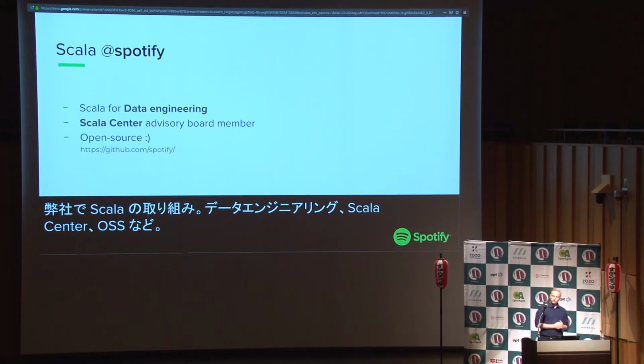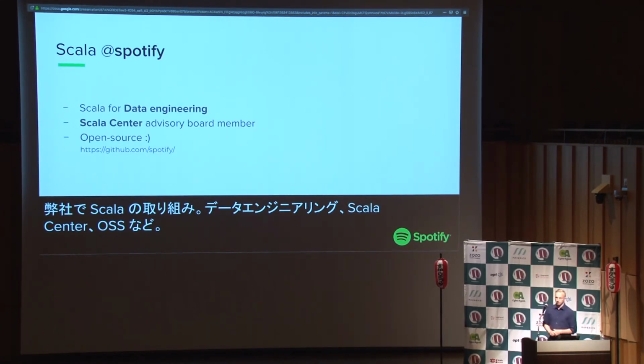Right, so a bit about what we do with Scala at Spotify. We use Scala as the default solution for data processing. So if you're a data engineer joining Spotify and you want to write a job, probably you will be using Scala. You don't have to, but that would be the default solution.